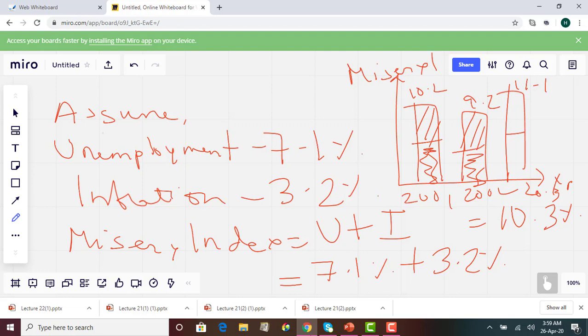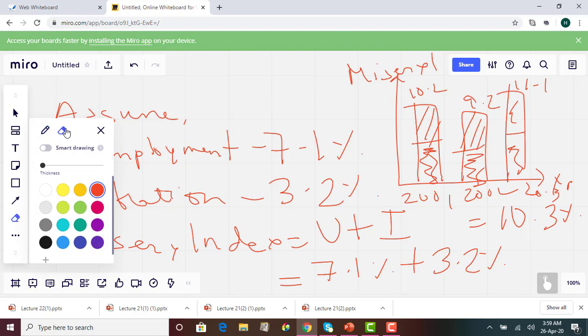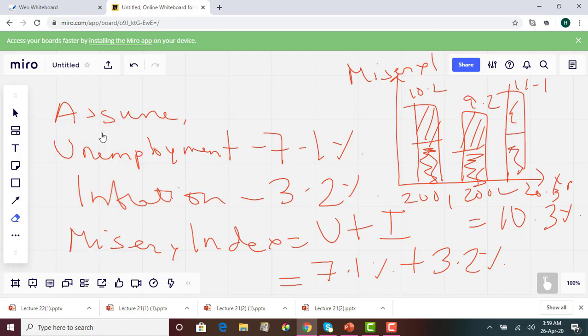So over the years we can compare and see what portion of the misery index is mostly made up of. Is the unemployment rate making up most of the misery index, or is the inflation rate? And over the years, is it going down or is it going up? It's a good economic measure that helps us understand how average citizens are doing in the economy and what's going on in the economy.